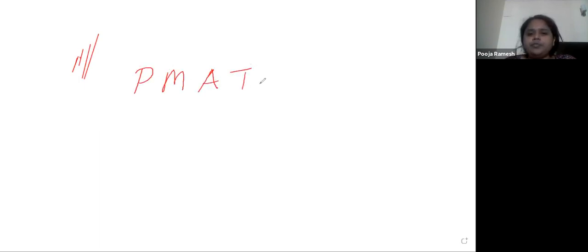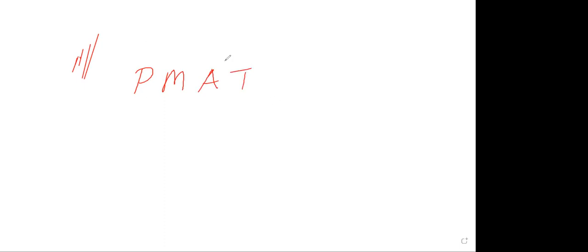Wait, I'm writing. Okay, so always remember this. This is your golden rule: PMAT.